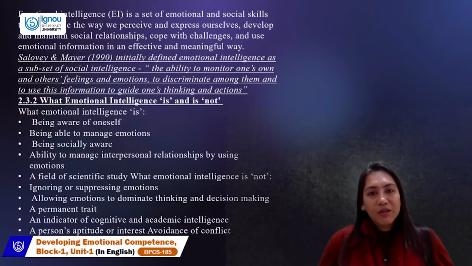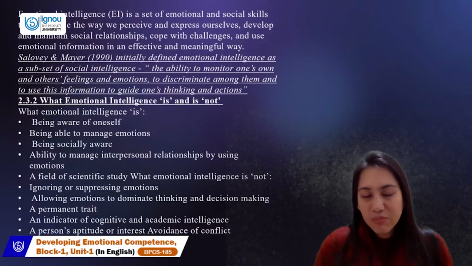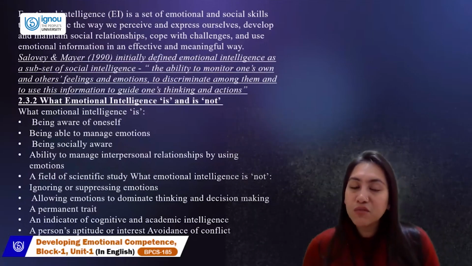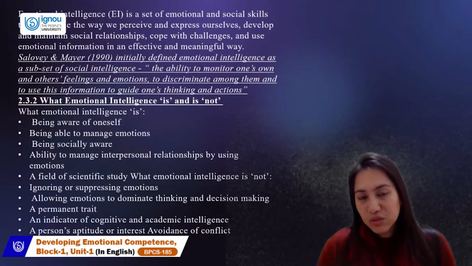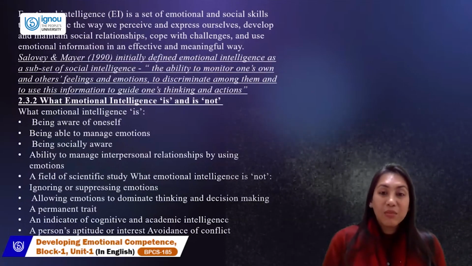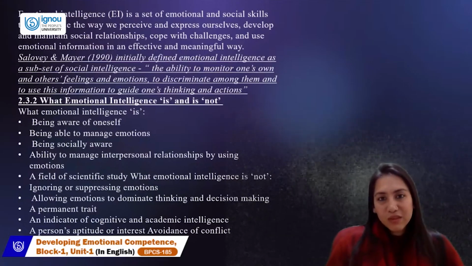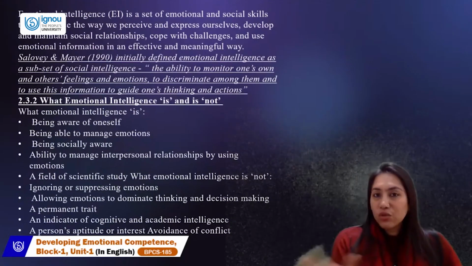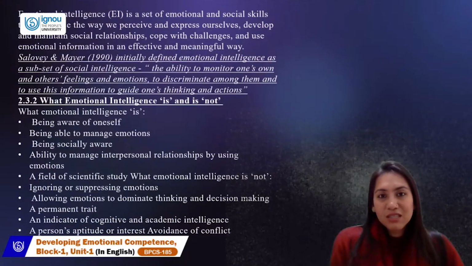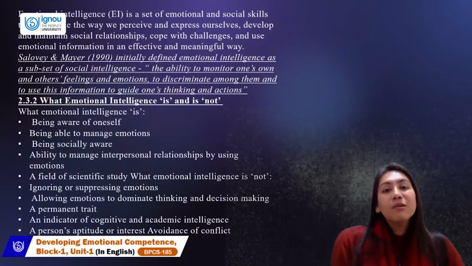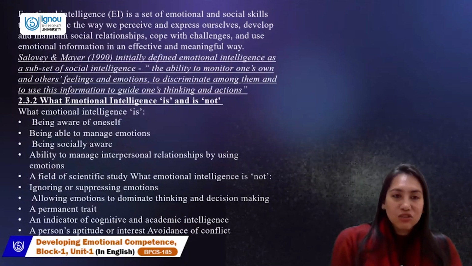In an environment where everyone is feeling happy, you're able to differentiate that I am feeling happy, and probably the other person has received this information for the first time and is far more ecstatic and euphoric. So, the ability to monitor your own emotion, the ability to monitor other people's emotion, and being able to discriminate. Once you are able to recognize that this is my feeling and this is other people's feeling, remember you can use that feeling to guide your behavior. That's the relationship between emotion, feeling, and behavior: the way you feel, the way you think, and the way you behave. This is emotional intelligence in a nutshell as a definition.